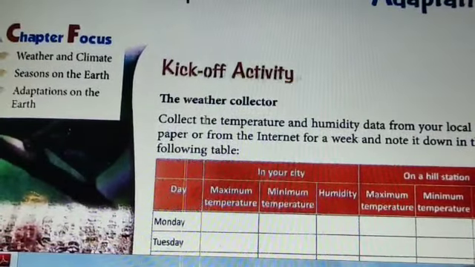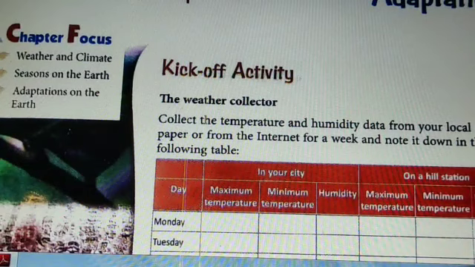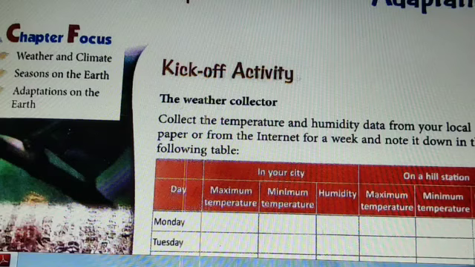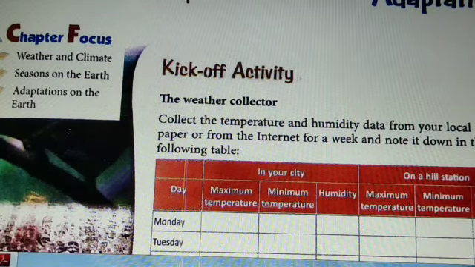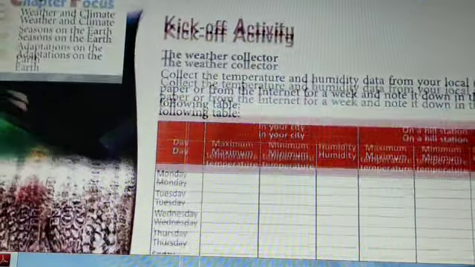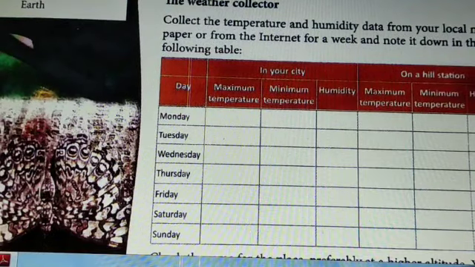So, one activity is given related to the students that you can collect the temperature and humidity data from the local newspaper or from the internet for a week and note it down in the following table. So, weather prediction is done. You must have heard or seen in the newspaper that maximum and minimum temperature is forecasted in your city and on a hill station. So, this table is given. If you wish, you can do it, according to the whole week.